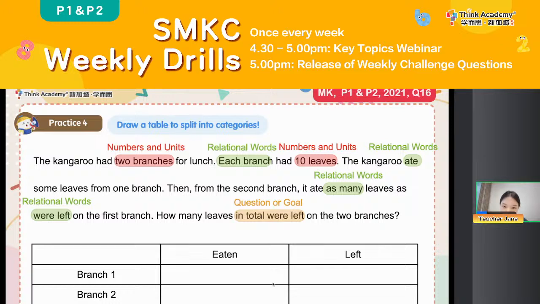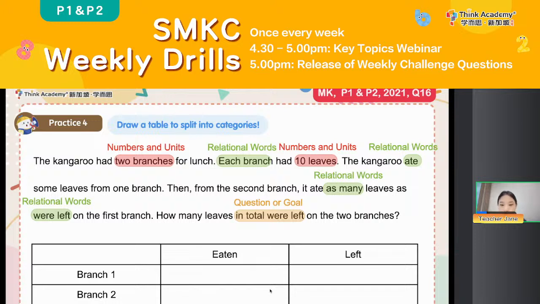2 branches for lunch. Each branch has 10 leaves. 10 leaves in total, right? Every branch has 10 leaves. The kangaroo ate some leaves from one branch. And then from the second branch, it ate as many leaves as were left on the first branch.